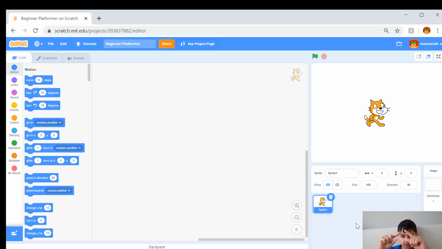Today we are going to be making a basic platformer game. What this means is that we're going to have a little graphic character, and he's going to be hopping around on little levels, and when he gets to the end, we'll transition to the next level.